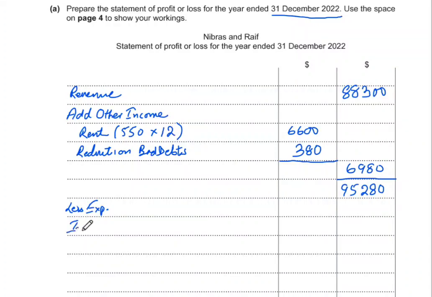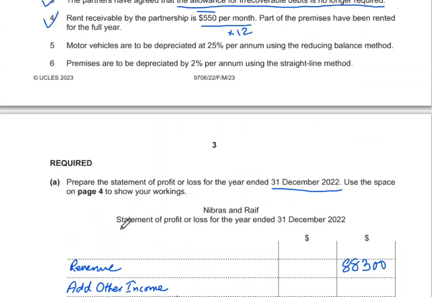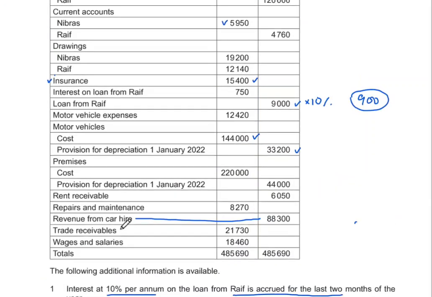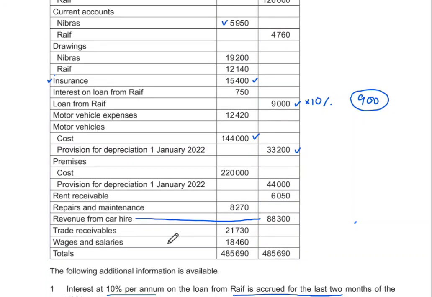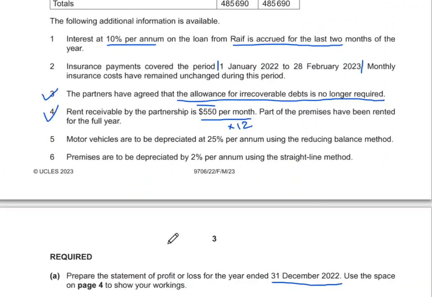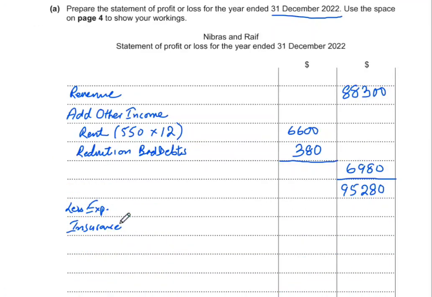We know there is a prepayment of 2 months, so you can do this two ways. You can divide this total amount by 14 and deduct 2 months, or simply take 12 over 14 of this amount, because this is showing the total 14 months amount.